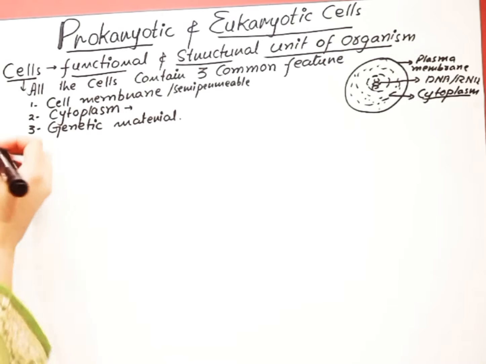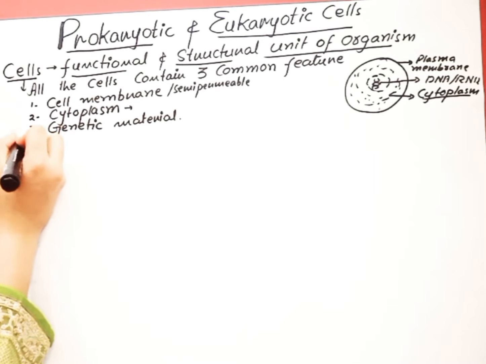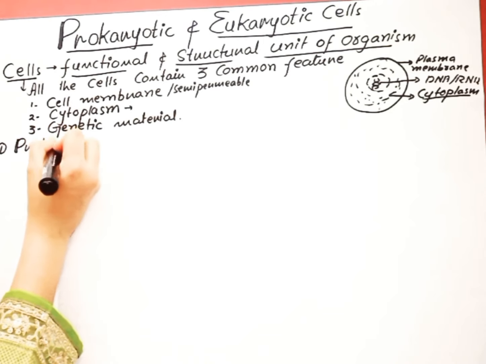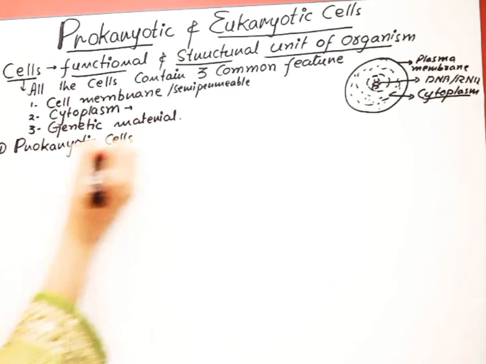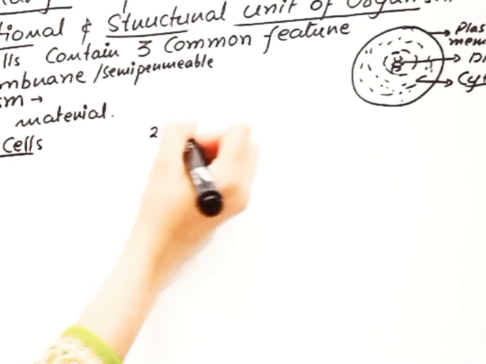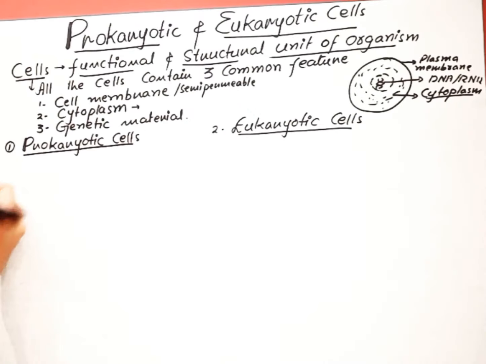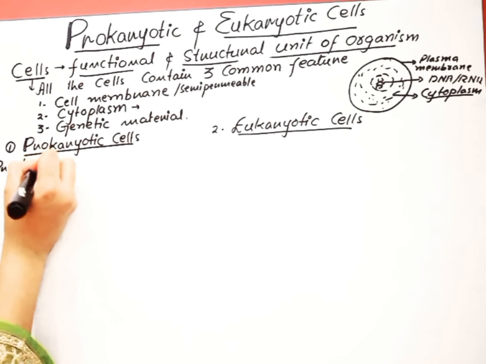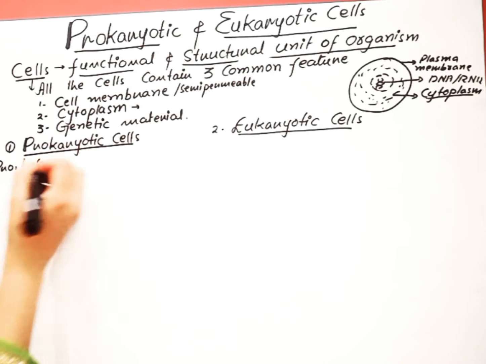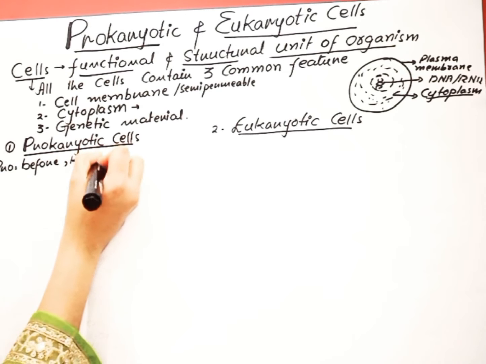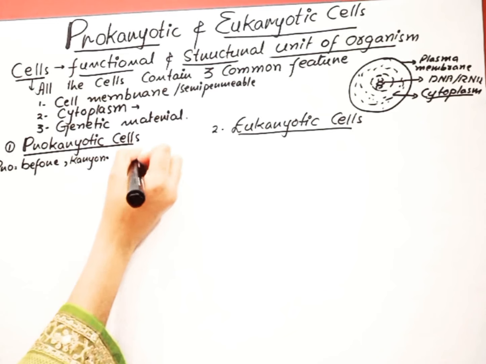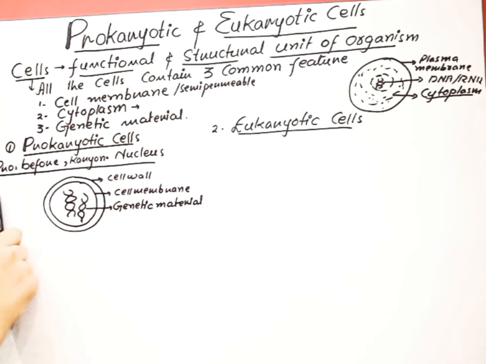There are two types of cells. Number one, prokaryotic cells, and number two, eukaryotic cells. This word pro means before, and this word karyotic comes from karyon, which means nucleus. Prokaryotic cells are those cells which don't contain any nucleus.